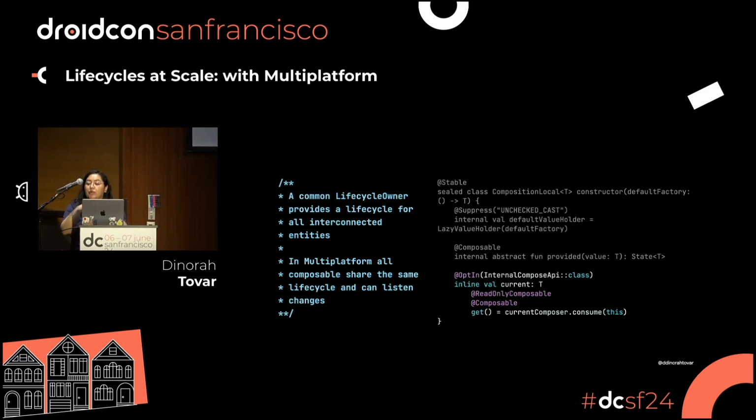So if you have multiple composition locals of these colors, and you want a tree to have some specific colors versus another one, the CompositionLocal is always gonna search for the current value that is closest to one of these two trees, right? And this is really important